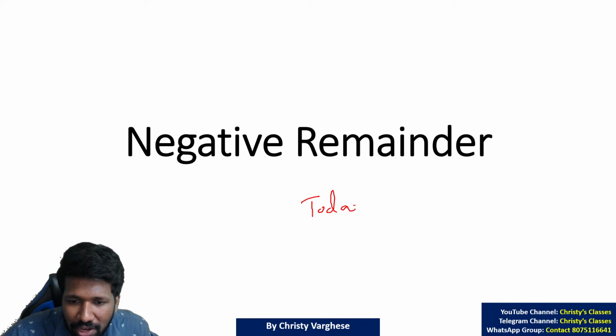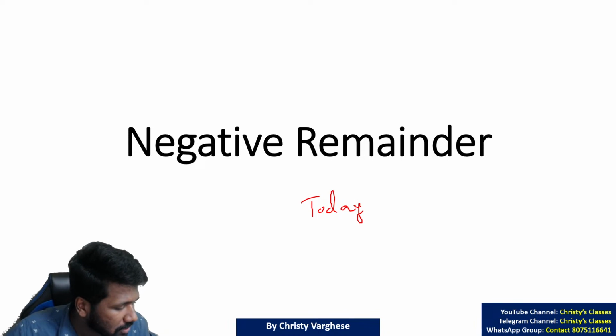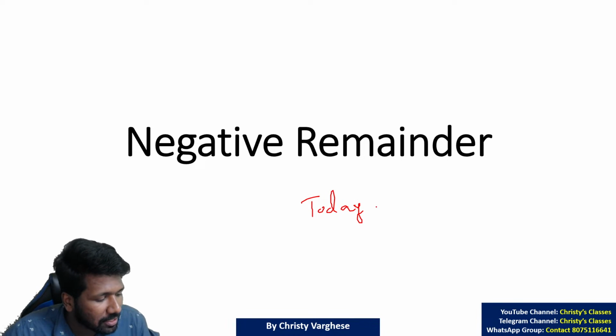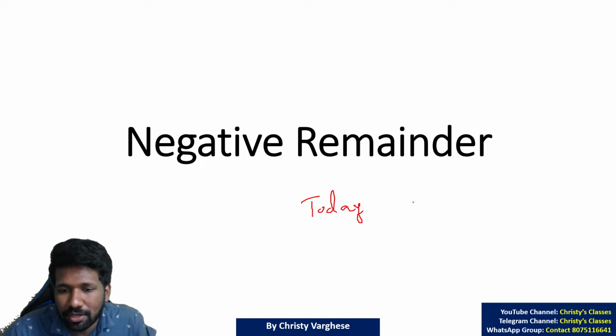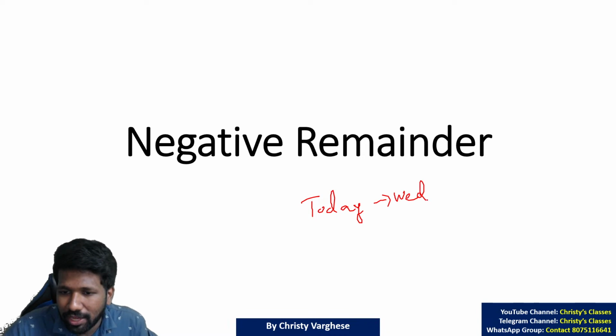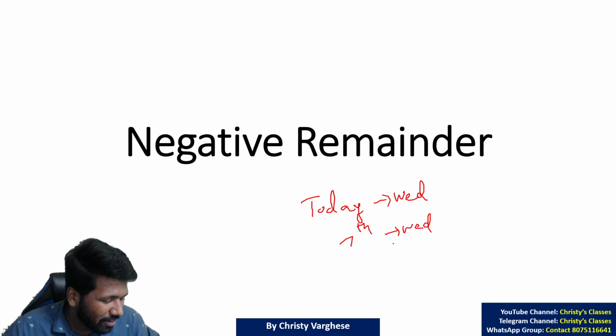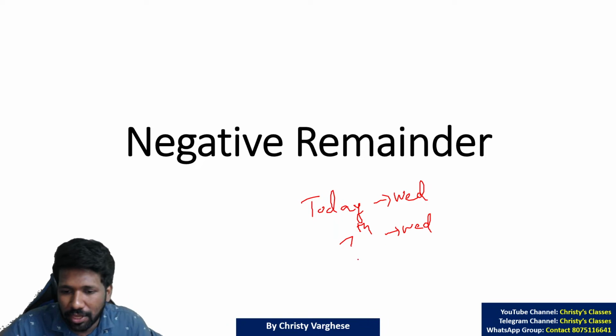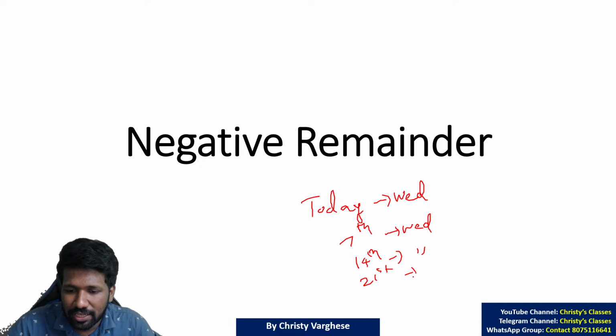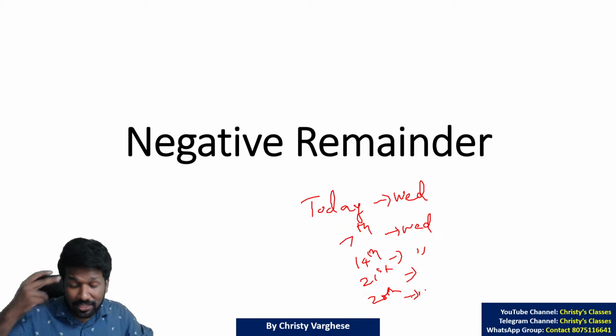Today, when I am discussing this concept in the live lecture, it is 17th April, that is a Wednesday. If today is a Wednesday, the 7th day is a Wednesday, na? Because there are 7 days in a week. So the 7th day from today is a Wednesday, the 14th day is a Wednesday, the 21st day is a Wednesday, the 28th day is a Wednesday. Multiples of 7 will be Wednesday itself.